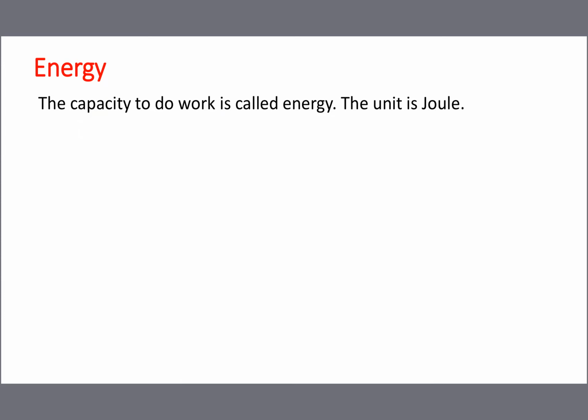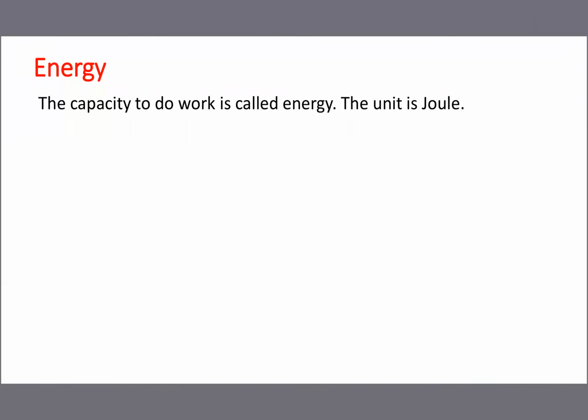The capacity of the man or the capacity of the machine for doing a particular work is called energy. Simply saying, the capacity to do work is called energy. The unit is joule. So the work done unit is also joule.